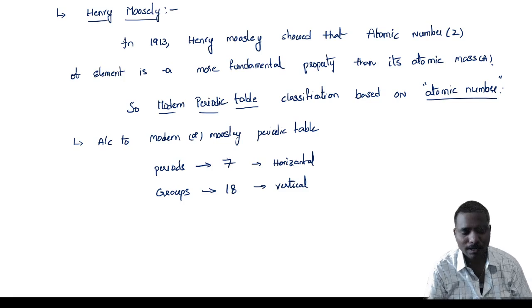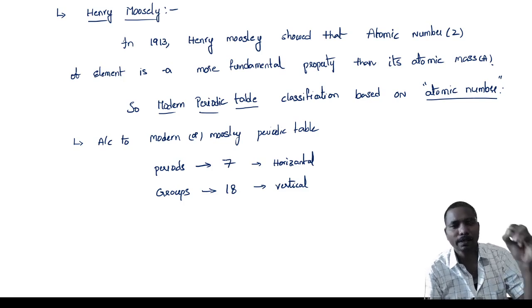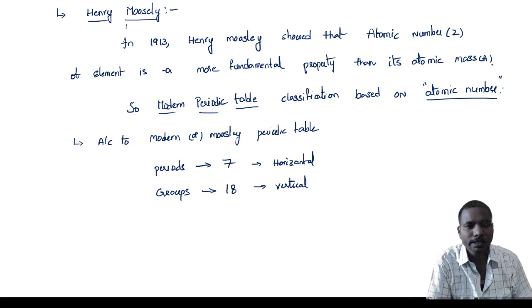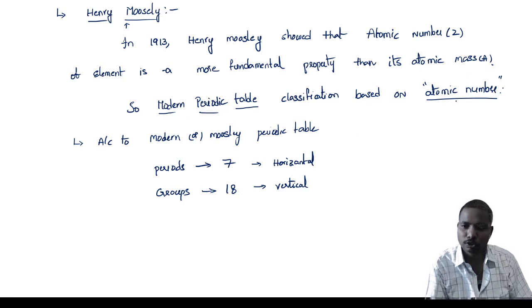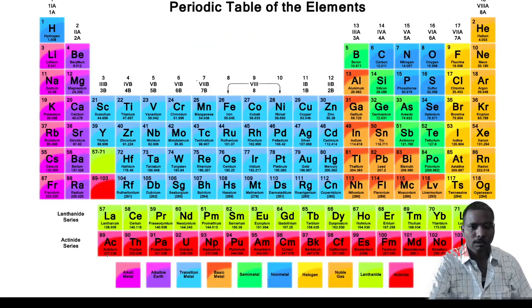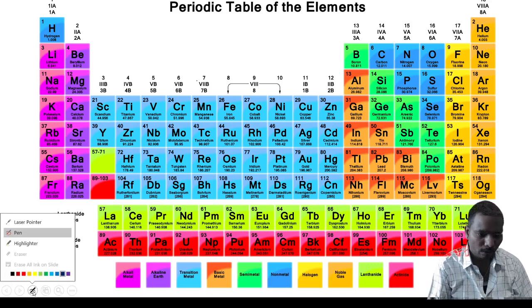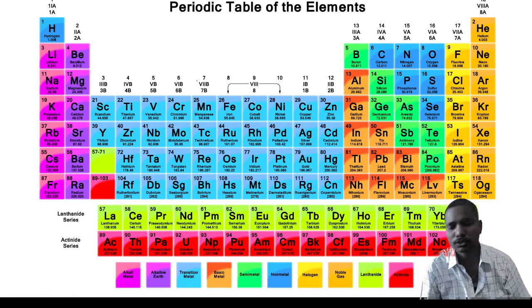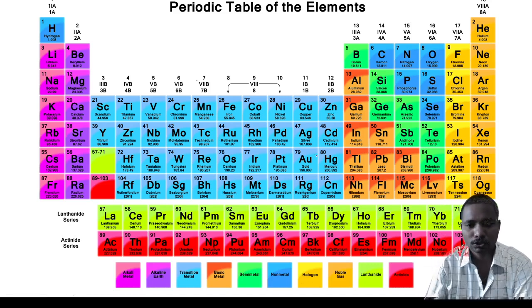So before Moseley, all the classification was based on atomic masses, but Moseley showed that atomic number is a more fundamental property than atomic mass. So the classification has to be based on atomic number only. So we have followed this and grouped the elements into 7 periods and 18 groups. Now, this is the periodic table and we will discuss the remaining points also, no need to worry. I am just giving it briefly here.